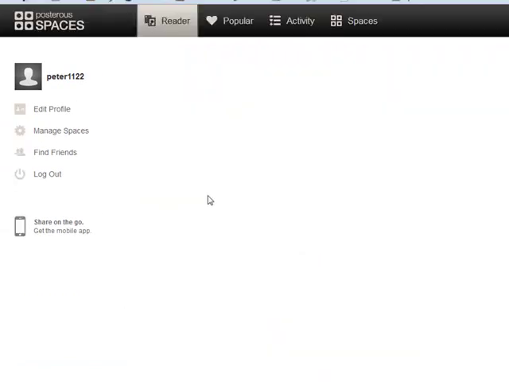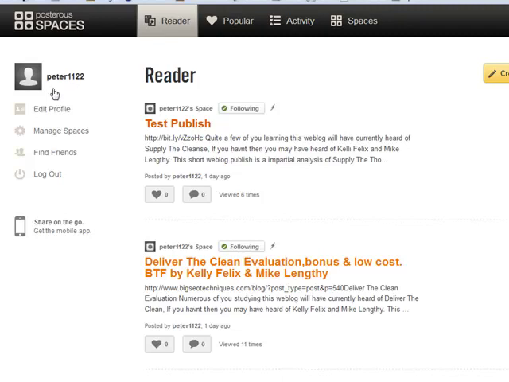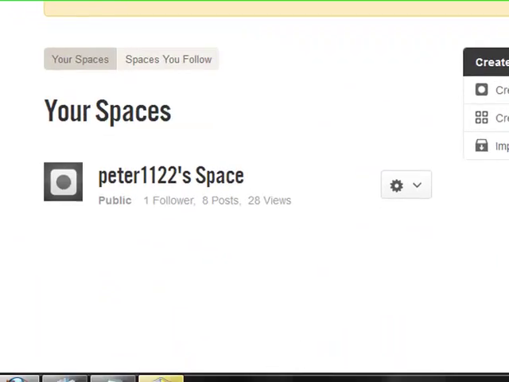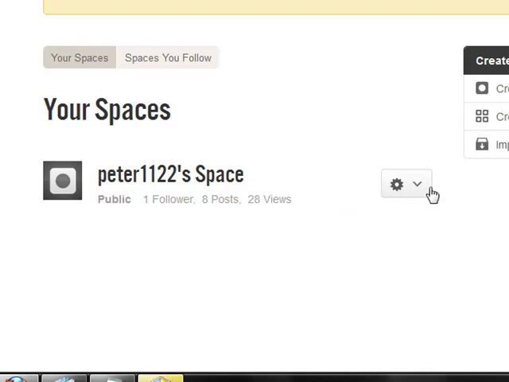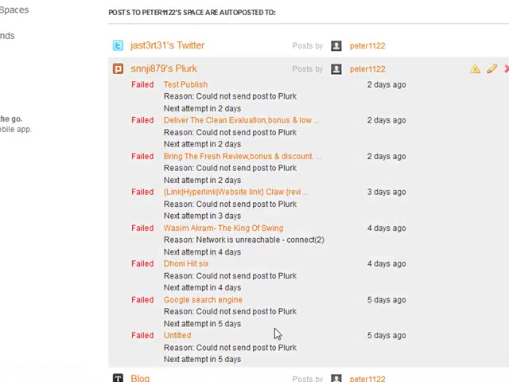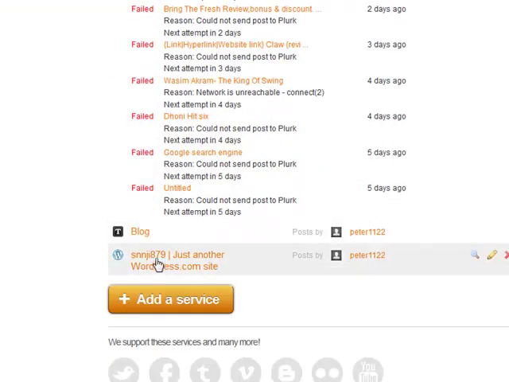So this is Posterius. I'm already logged in. My login name is Peter1122. The very first thing that you want to do once you've created an account is go over to Spaces. Then once you're in Spaces, guys, you want to go over to this button here, which is like a settings area. Click on it and go to Auto Post. Inside of Auto Post, you'll have a section where you can add all of your Web 2.0 details. As you can see, I've got a number in here. My Plurk account has failed. It keeps failing on there, and the reason is, could not send post to Plurk. Not 100% sure why, but I've also got my Twitter account in here, my blog account and my WordPress account as well. And you've also got this little button here saying add service.